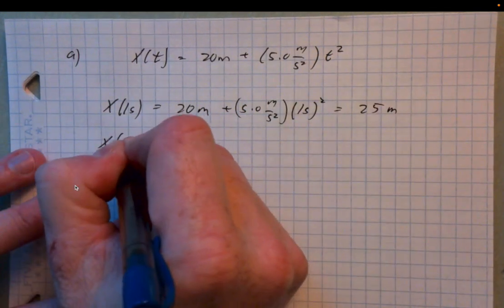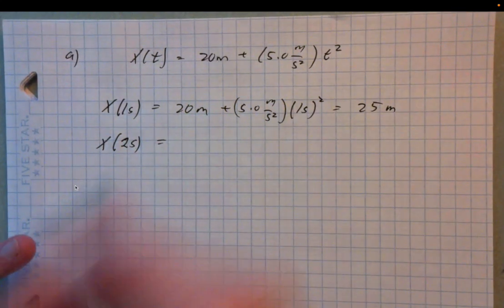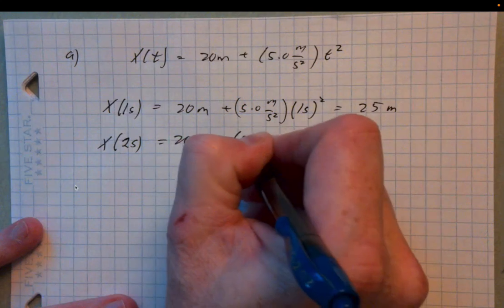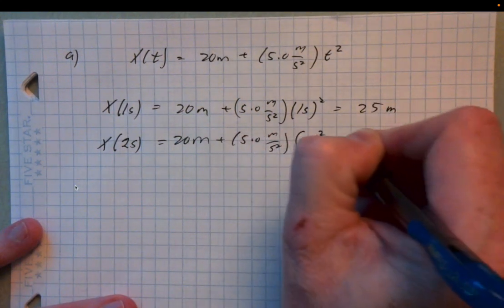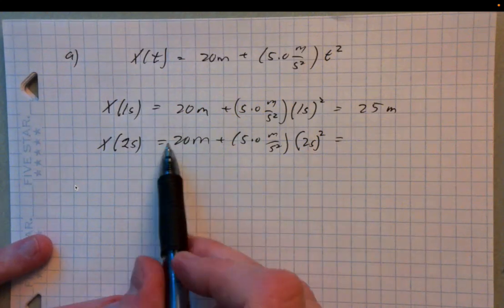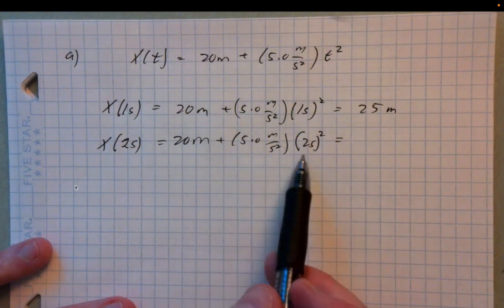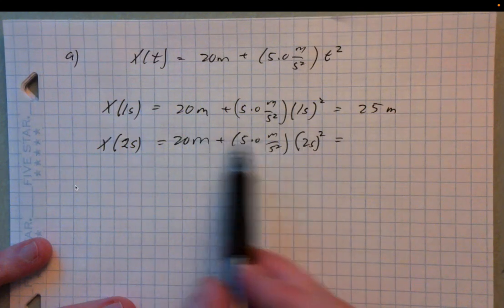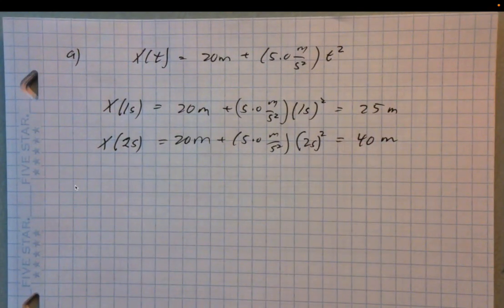So then we need to know the same thing for t equals 2 seconds. So again, 20 meters plus 5.0 meters per second squared times 2 seconds squared. Okay, now what happens here? Well, I've got 20 meters up front here. The seconds cancel. I've got 5 times 4, which is 20. So 20 plus 20 is 40. Okay.